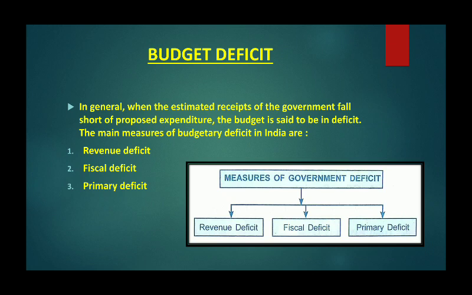So, it shows how much the government is borrowing to meet its expenses other than the interest payment. So, it is a measure of fiscal discipline of the government. That is the way government is conducting its financial affairs. Okay. After this, we will move to the last part of the chapter which we are going to discuss,